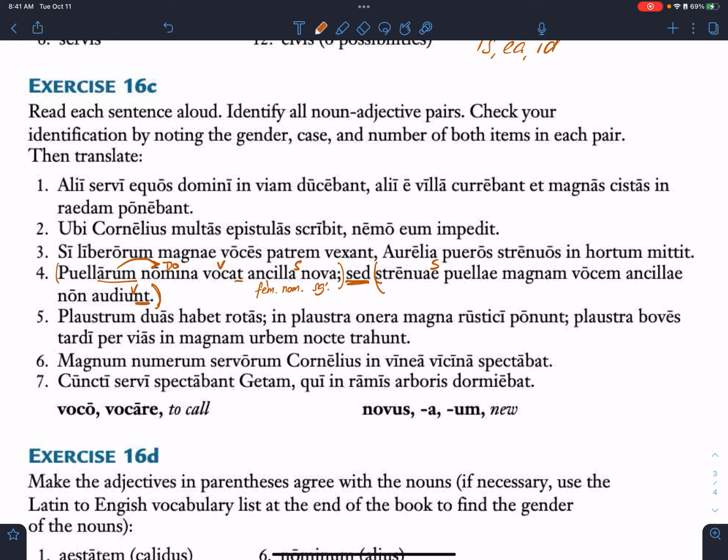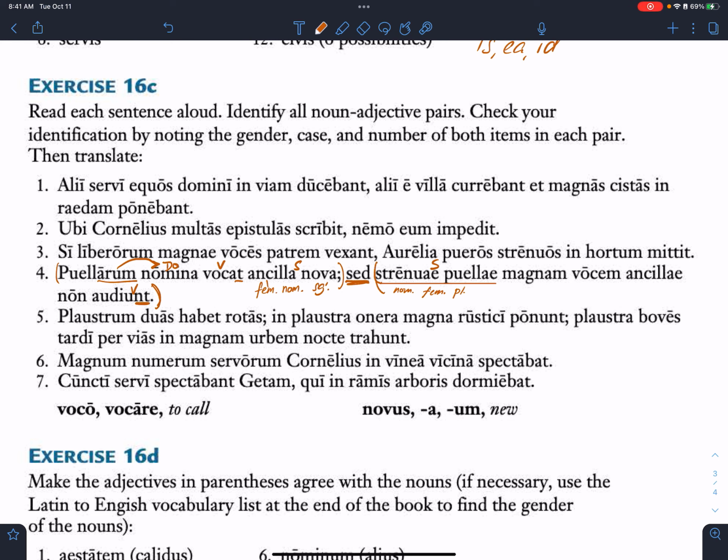Okay. So strenuae puellae is our subject, right? And that's a noun adjective pair. What's the case, number, and gender of that? It's our subject, so what case is it? Nominative. What gender is it? Puellae tells us it's feminine. And singular or plural? Plural, good.